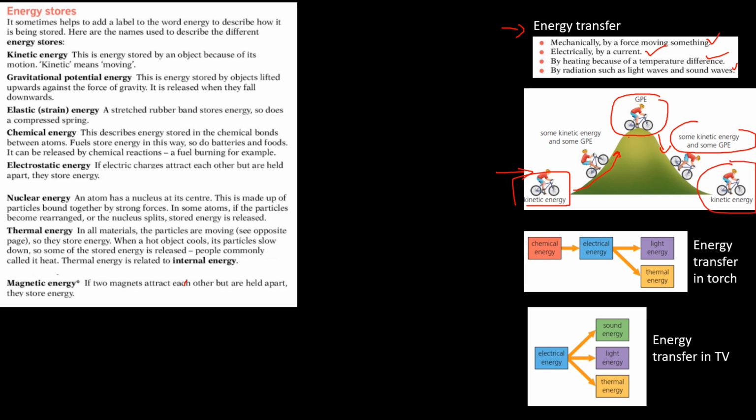Similarly, if we discuss the energy changes that occur in a torch, the battery has chemical potential energy stored in it, which is converted into electrical energy and then converted into light and thermal. Here thermal energy will serve as a waste energy because we are not requiring it, it's not something that we're looking for, so it will appear as a waste energy. We'll discuss what to do with these types of energies which are not required in conservation of energy.